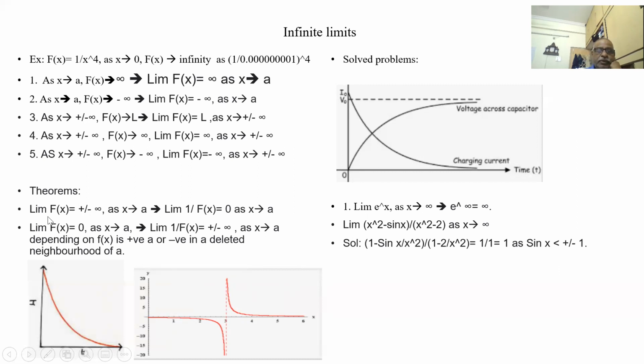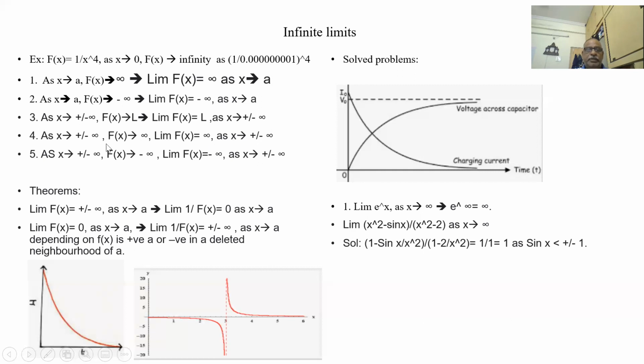So as x tends to a, if limit of f of x tends to infinity, then limit of 1 by f of x tends to 0. So limit of 1 by f of x is 1 by limit of f of x. This is 1 by infinity. 1 by infinity means 0. Similarly, if f of x is 0, 1 by f of x is tending to infinity. So these are the simple theorems of that. Let us see e to the power of x as x tends to infinity. As x tends to infinity, e to the power of x also is tending to infinity. So f of x also tending to infinity.